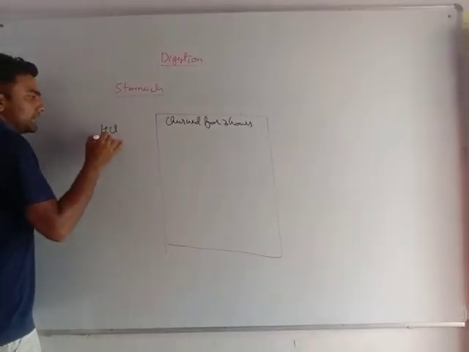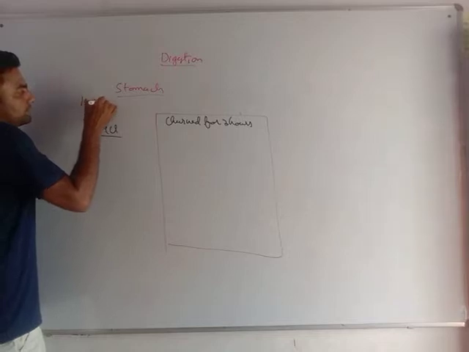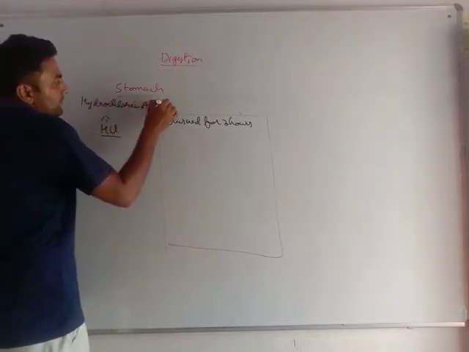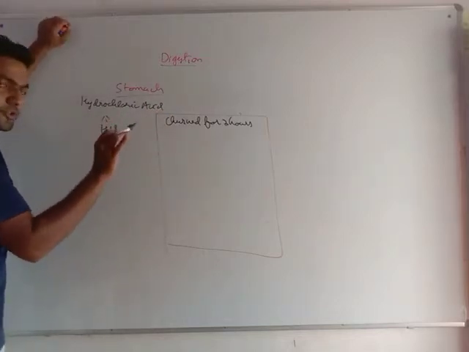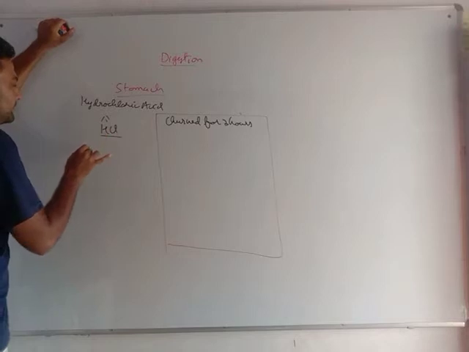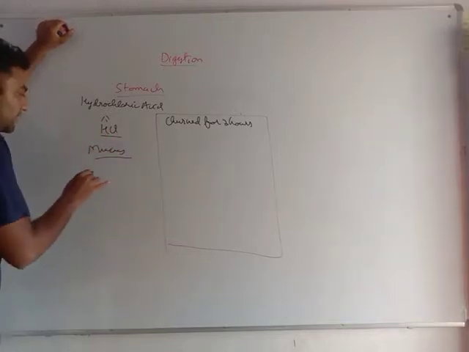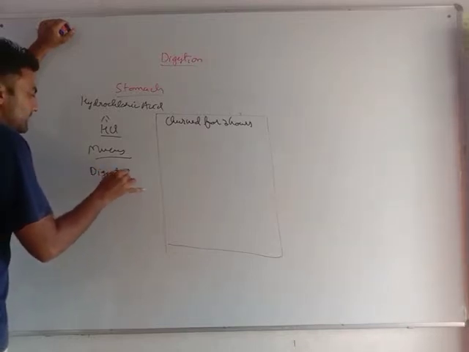The stomach releases 3 things, that is HCl, hydrochloric acid. Now, the stomach also releases mucus and the stomach releases digestive